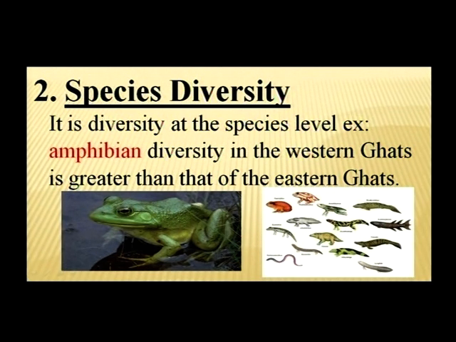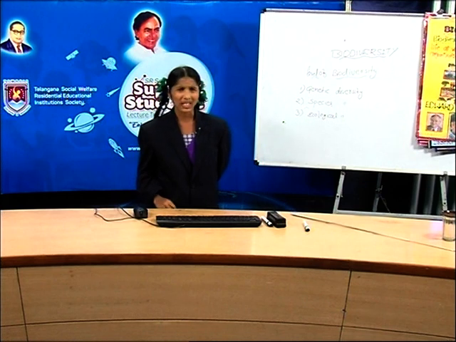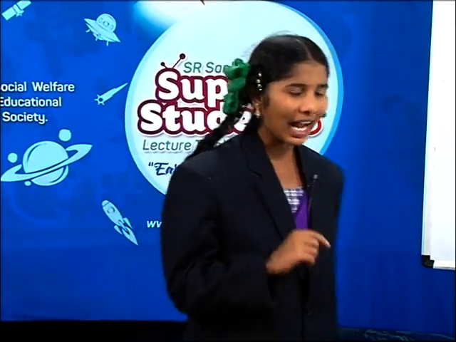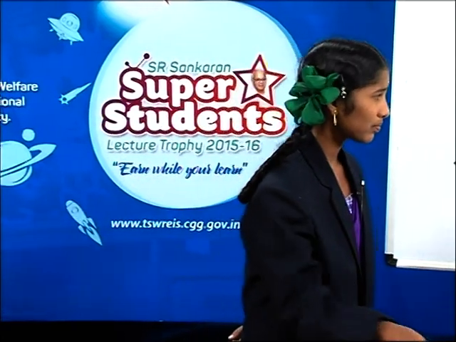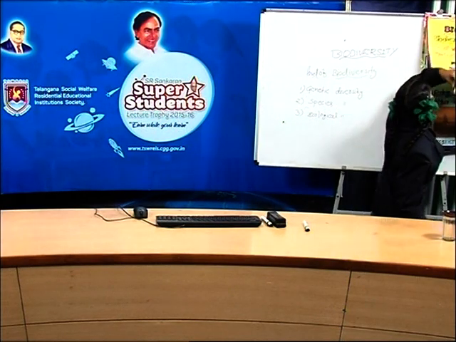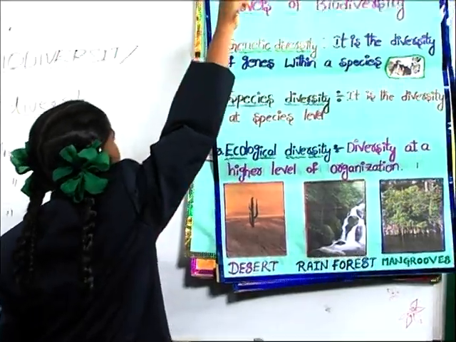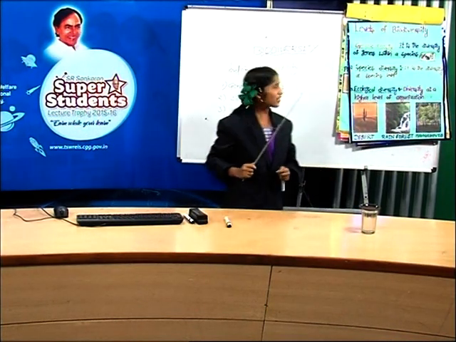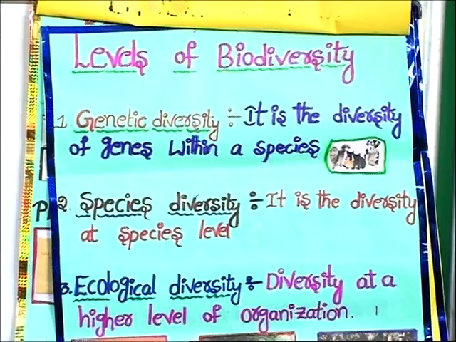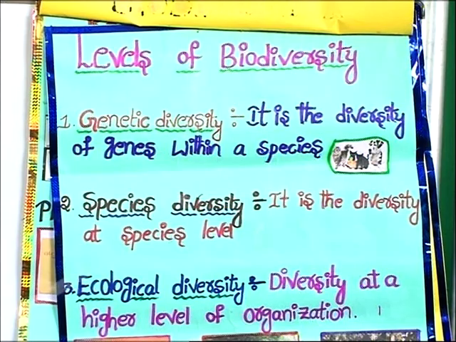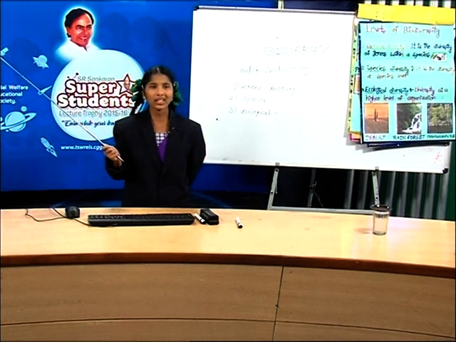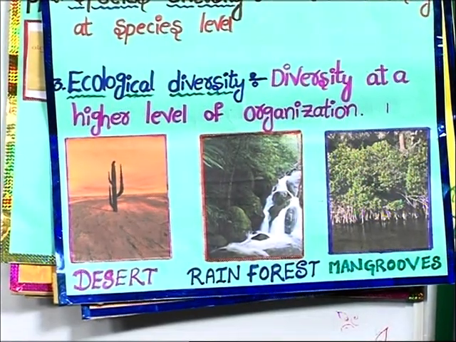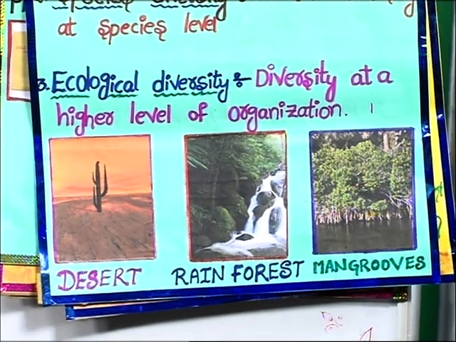And the third one is ecological diversity. Friends, what is meant by ecological diversity? Yes, it is the diversity at higher level of organizations or at the ecosystem level. For example, India with its deserts, rainforests, mangroves, coral reefs, estuaries, alpine meadows, all these are the best examples for ecological diversity in our country.